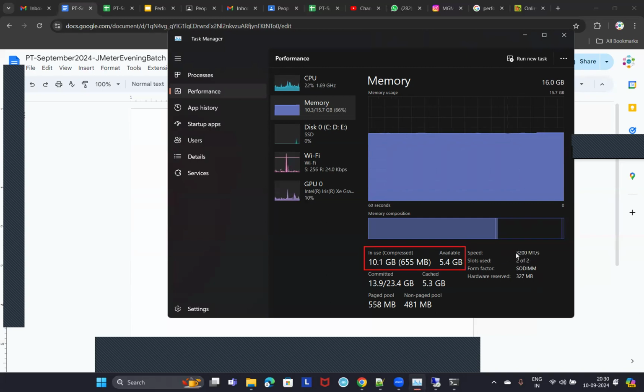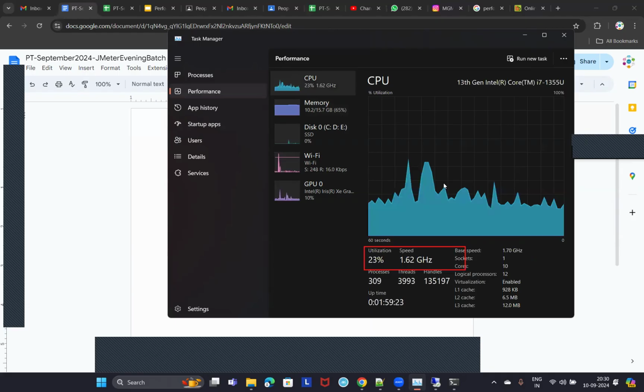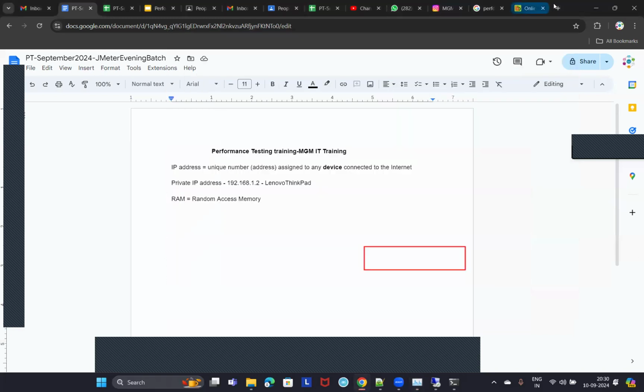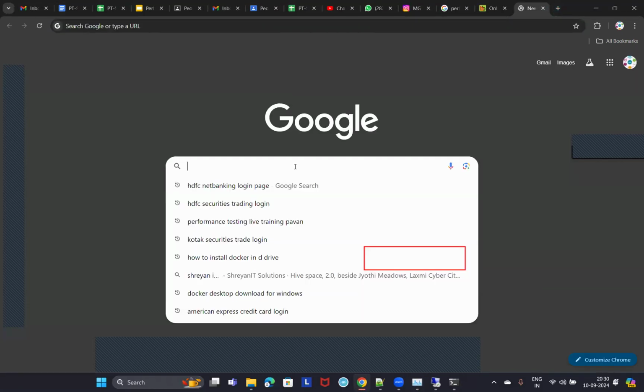And the speed of my RAM is 3200 MT per second, right? 3200 MT per second. So in older RAMs, you will see something different. Can you check the RAM speed on your machine? It will be something like gigahertz or something, isn't it? Now gigahertz is CPU power. Memory, can you please check this memory, guys, on your machine? What is the speed that it is showing? And what is MT per second?